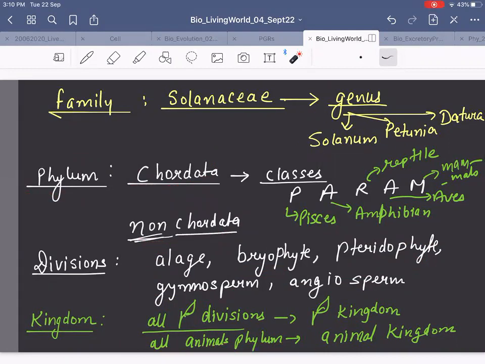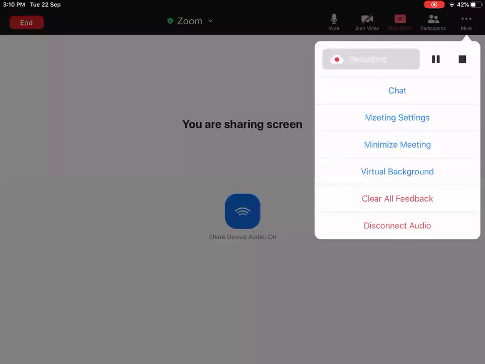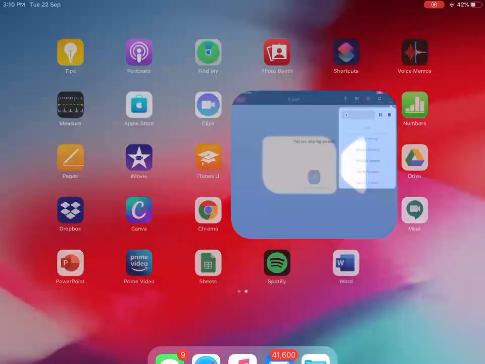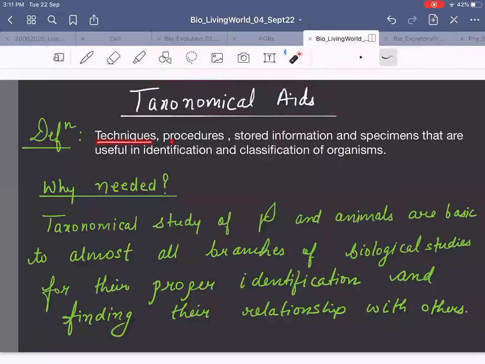Yes? So now we will talk about taxonomic aids. Taxonomical aids: techniques, procedures, stored information and specimens that are useful in identification and classification of organisms.